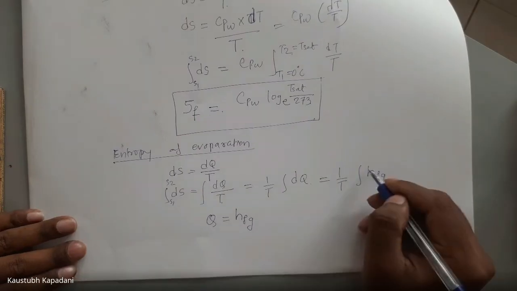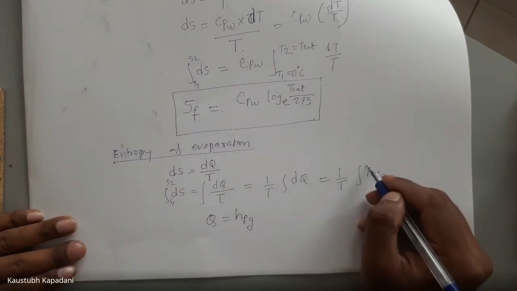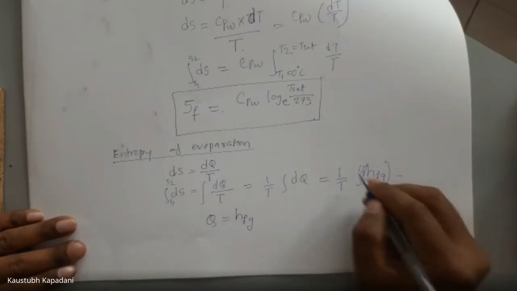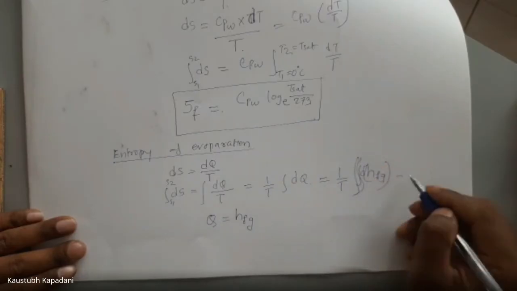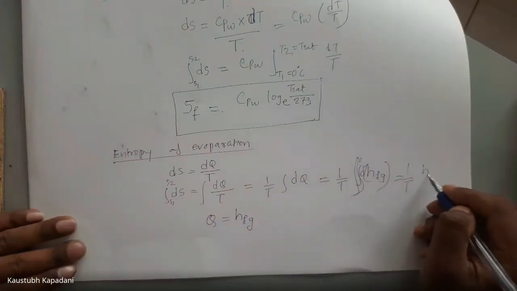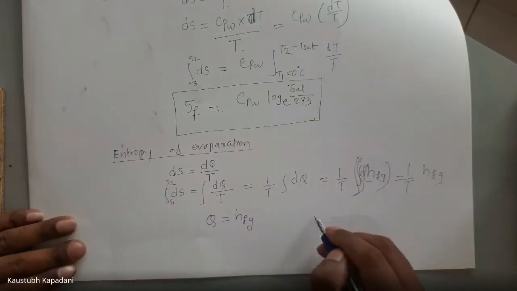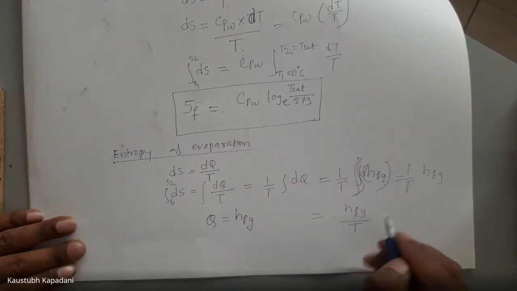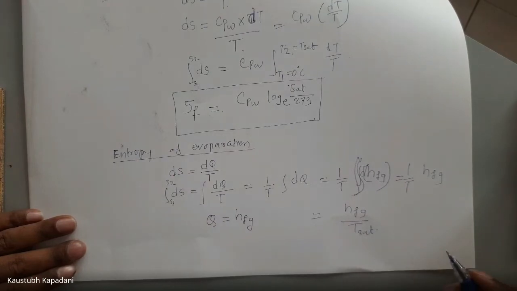Fine. This is small hfg. So when we integrate this, what are we getting? 1 by T hfg. So finally we are getting here hfg divided by T. This T is what? T saturated. Right?